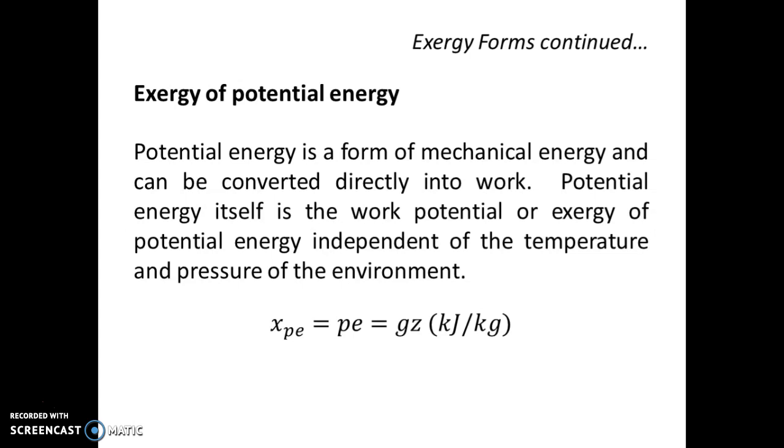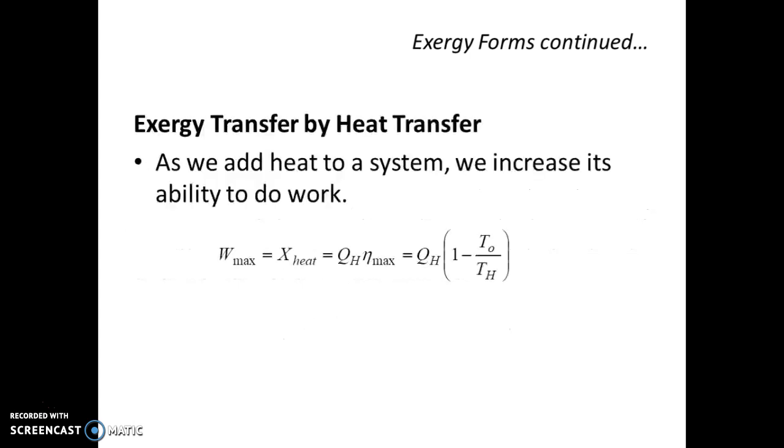Potential energy is a form of mechanical energy and can be converted directly into work. Potential energy itself is the work potential, or exergy, of potential energy, independent of the temperature and pressure of the environment. It is represented by KE and PE, where potential energy is g z, due to acceleration due to gravity and elevation z.